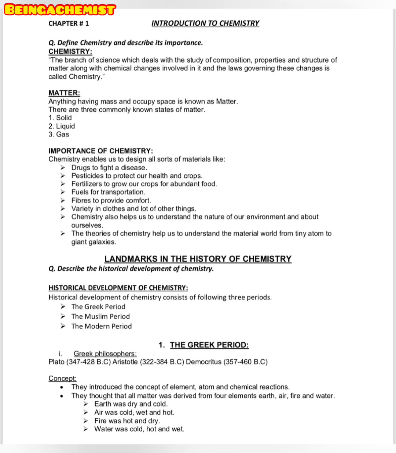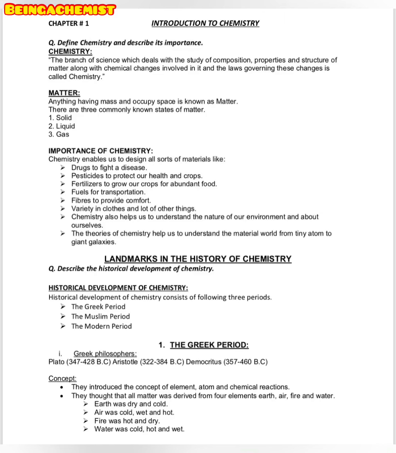If we are going to discuss the history of chemistry, we will discuss the Greek period first. In the Greek period, there were Greek philosophers named Plato, Aristotle, and Democritus. They introduced the concept of element, atom, and chemical reactions that we actually study currently.